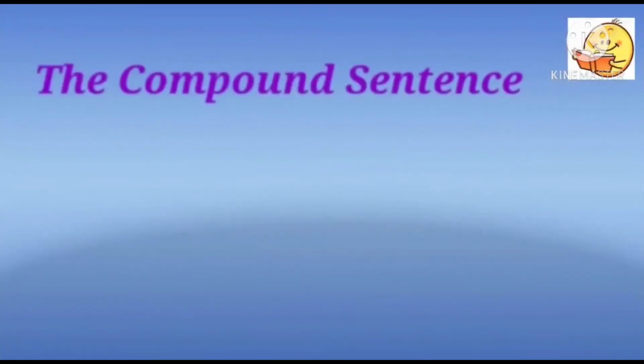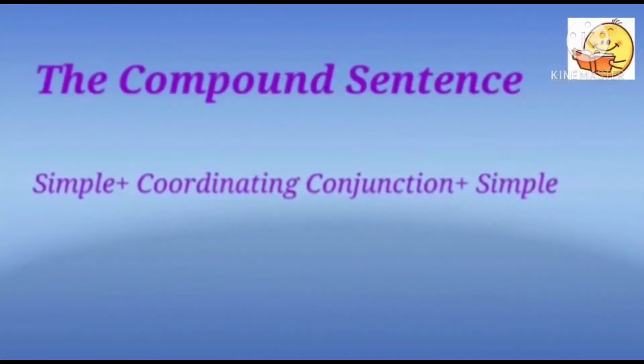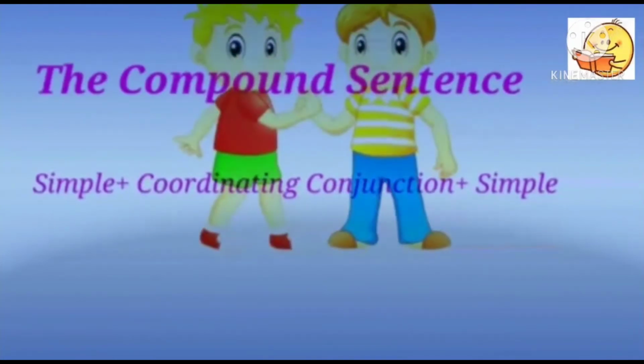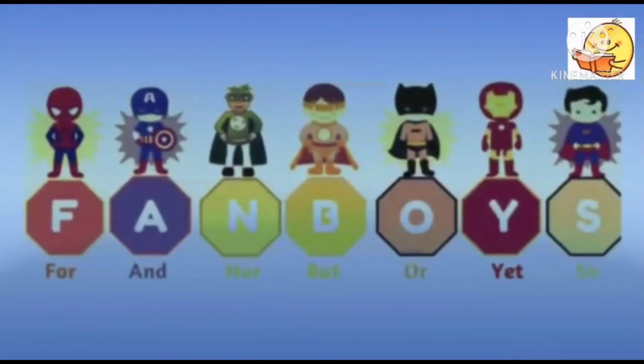Compound sentence. When two or more simple sentences are joined together with the help of coordinating conjunctions, they make a compound sentence. Or in other words, when there is more than one principal clause in a sentence, it is a compound sentence. Coordinating conjunctions can be remembered by the acronym FANBOYS. Here, F means for, A stands for and, N means nor, B stands for but, O is or, Y is yet, and S stands for so.